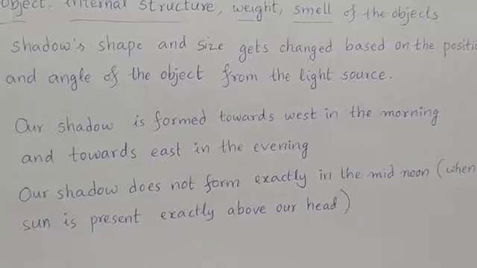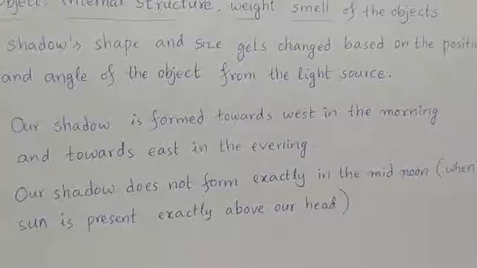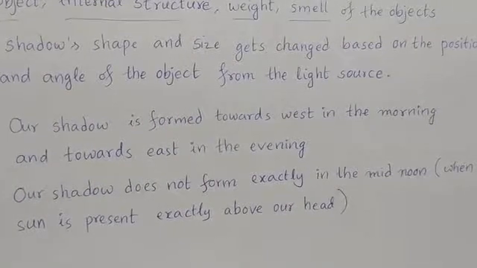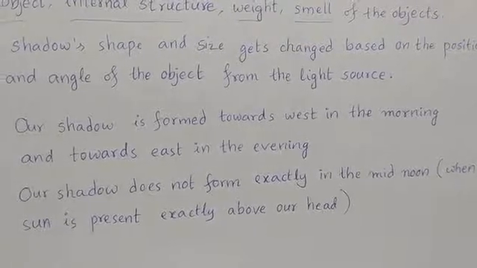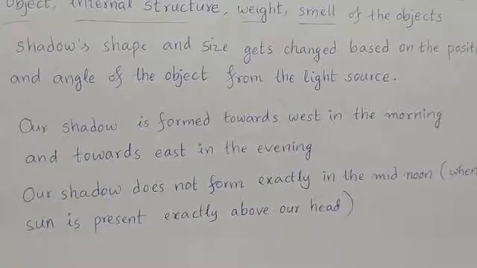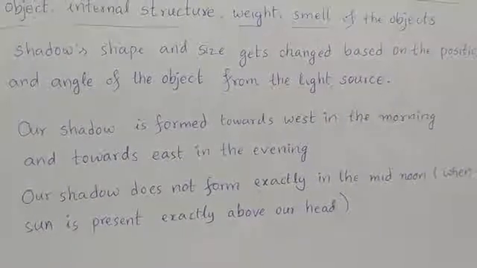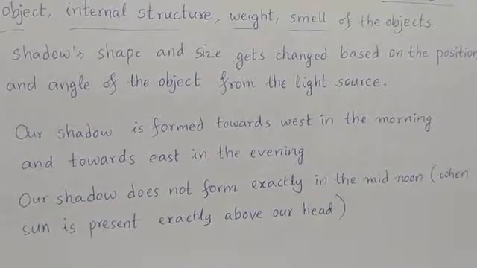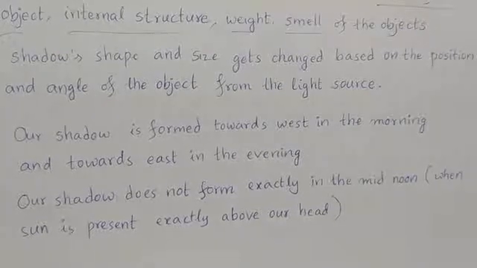And our shadow does not form at all exactly in the mid-noon time, because the sun is present exactly above our head. So our shadow does not form, because your shadow is just present under your feet, which you cannot be watching, right? So shadows are not formed exactly at mid-noon.